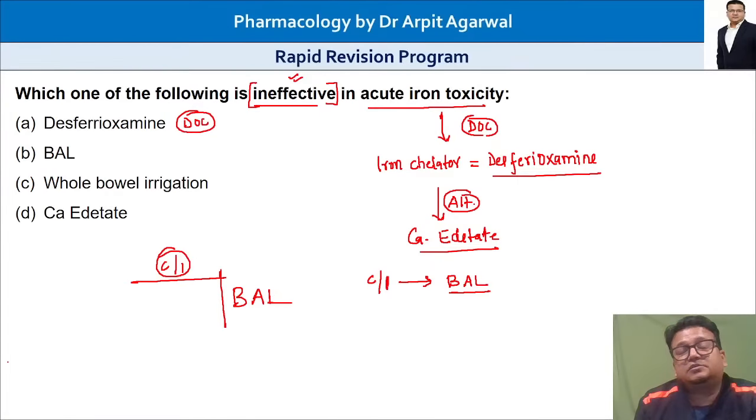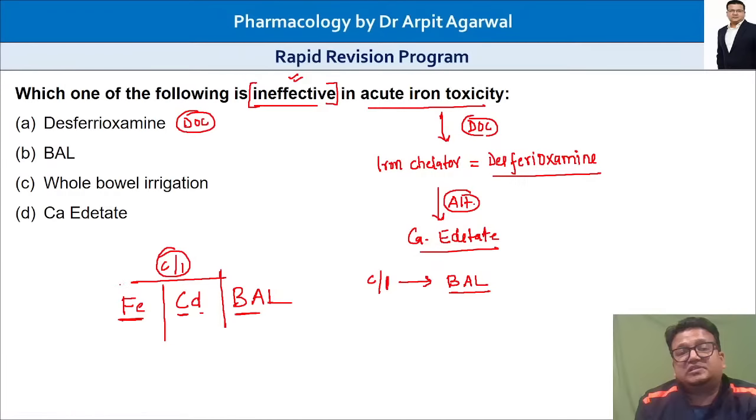BAL is contraindicated where? So what comes after AB in the alphabet? AB is followed by CD. So BAL is contraindicated in which poisoning? Cadmium poisoning. Cadmium, A B C D. And what comes after CD? EF. So Fe, iron.